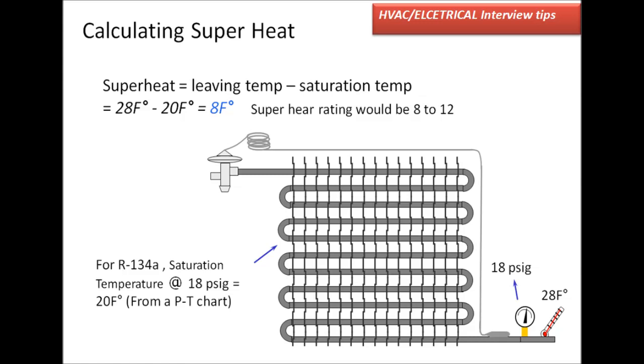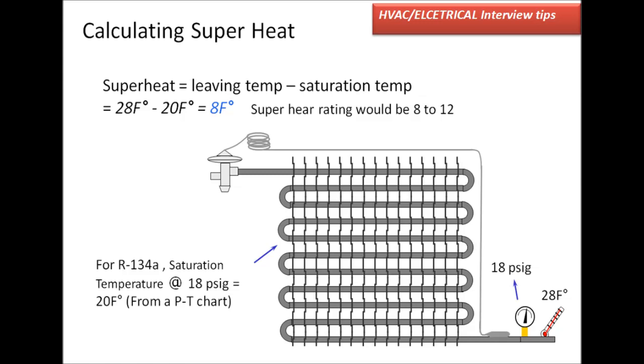Example. For R134a gas, to calculate saturation temperature for 18 pounds per square inch pressure, from the PT chart, we are getting saturation temperature 20 F degrees.